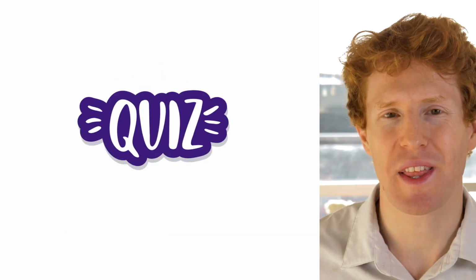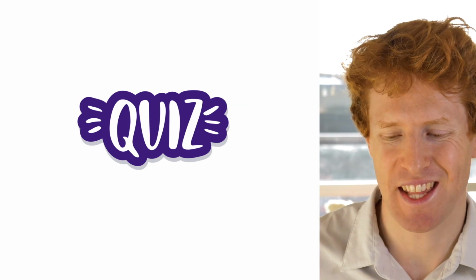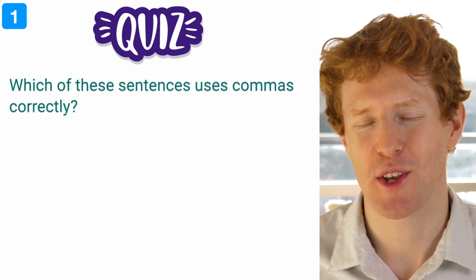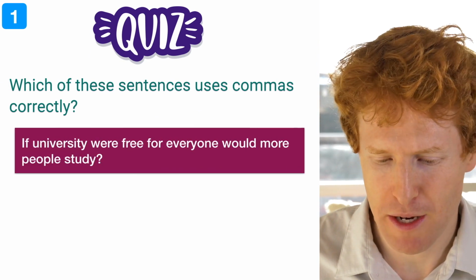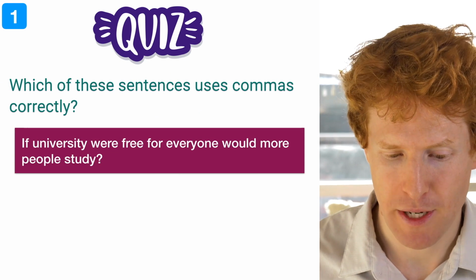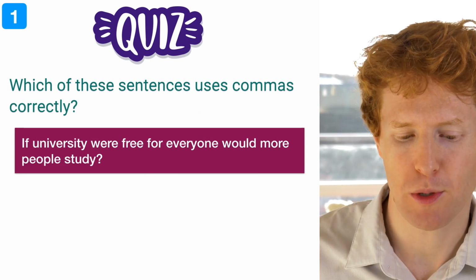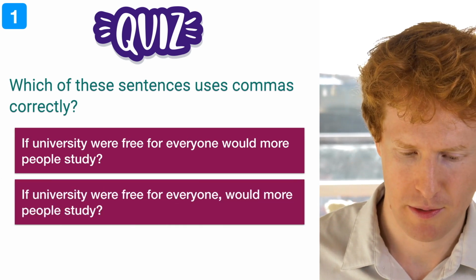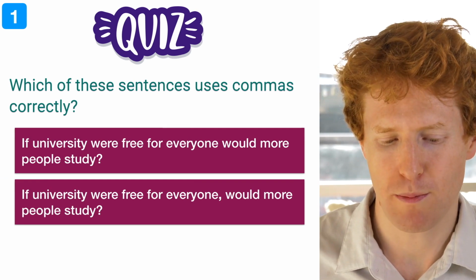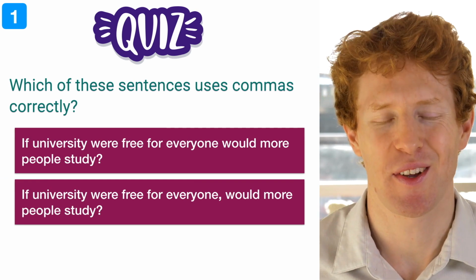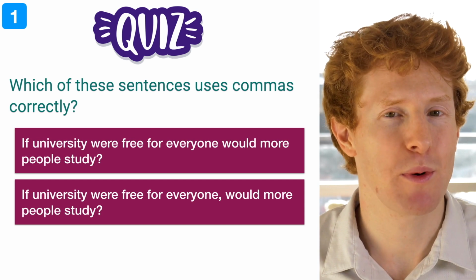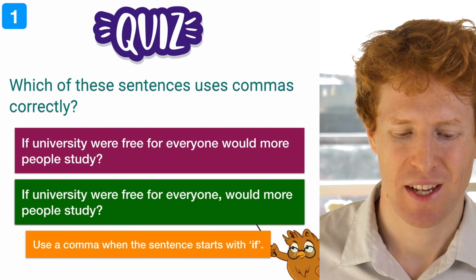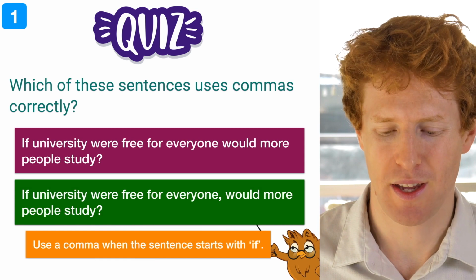Okay, we're going to finish with a quiz to test how much you've learnt in this lesson. Question number 1. Which of these sentences uses commas correctly? If university were free for everyone, would more people study? So you can see there are no commas here. In this sentence, there are commas. If university were free for everyone, would more people study? Okay. Now, if we start with the subordinate clause, if we start with the if clause, we need a comma. So the answer is 2. So use a comma when the sentence starts with if.